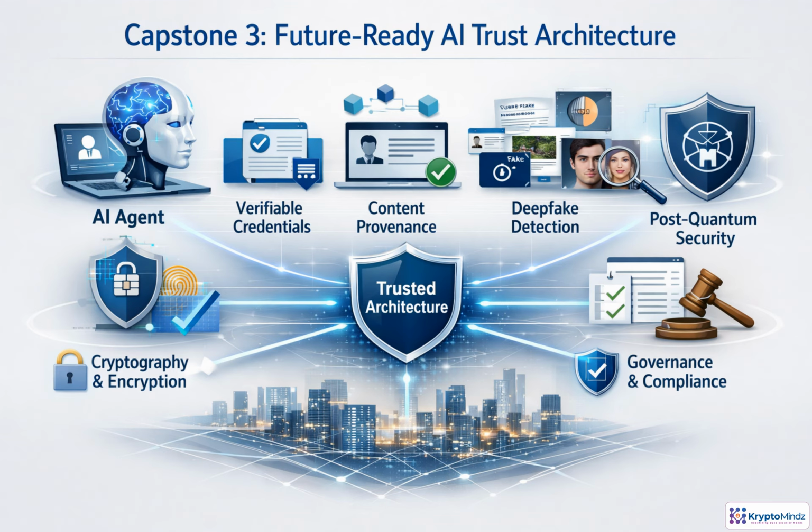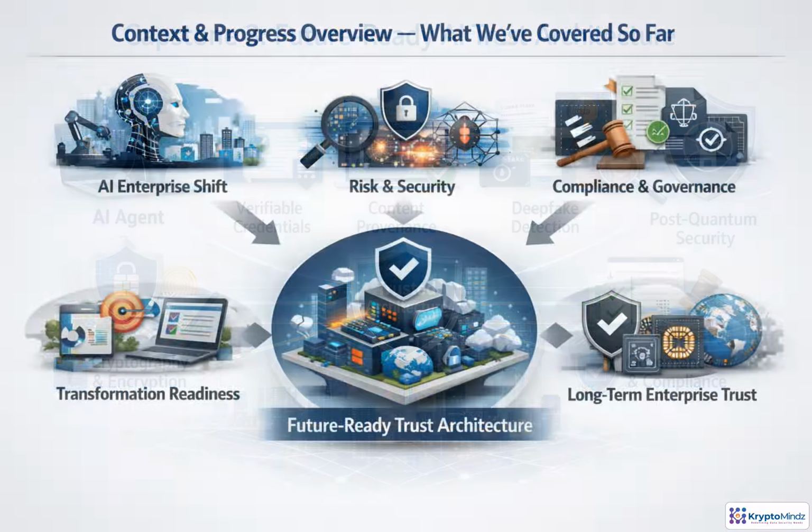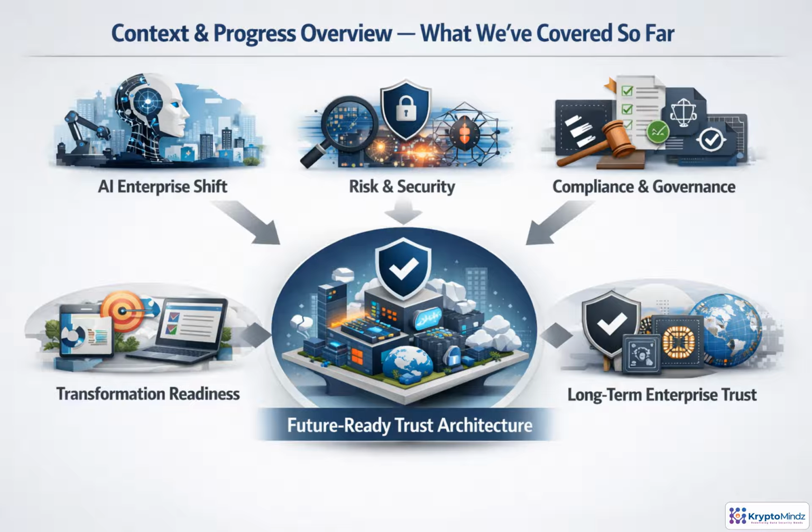In this capstone, you'll design a trust architecture for AI-enabled enterprises. The goal is to connect identity, provenance, deepfake resilience, cryptography, and governance into a practical blueprint for automation, compliance, and future digital trust. So far, you've examined how AI changes the enterprise, how risk and security must adapt, and how governance creates assurance. Now we bring those pieces together into a future-ready trust architecture that supports sustainable transformation and long-term confidence.